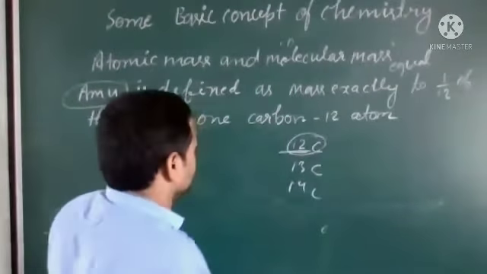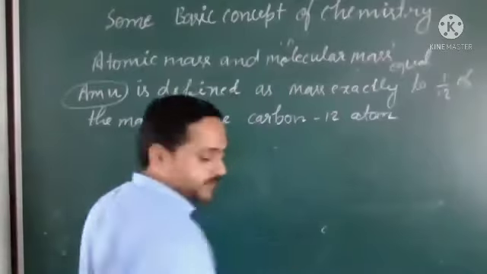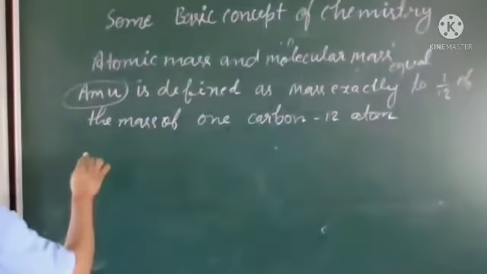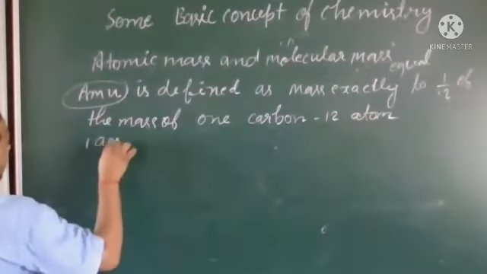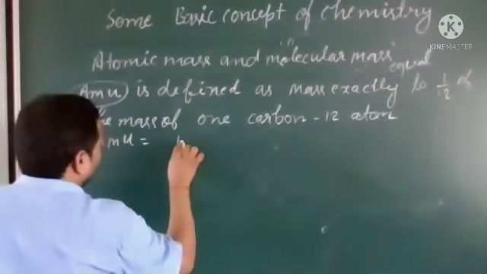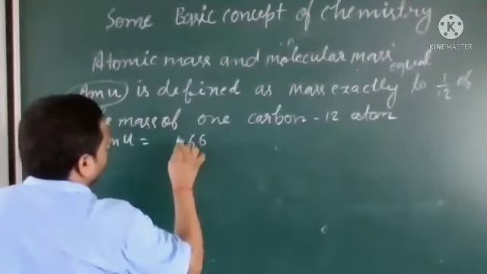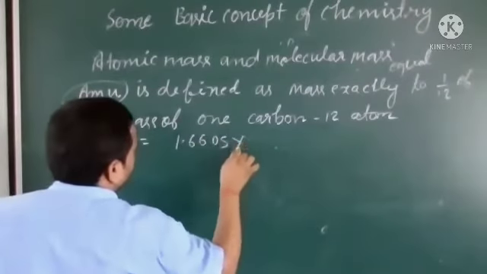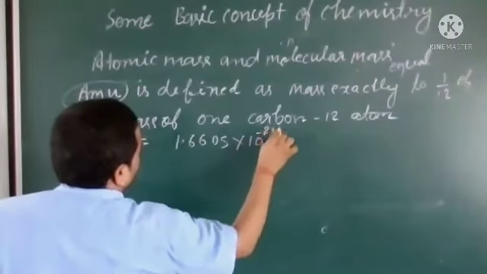Okay, so here we can write the value of 1 AMU. What is the value of 1 AMU? The value of 1 AMU is 1.66 into 10 to the power minus 24 gram.